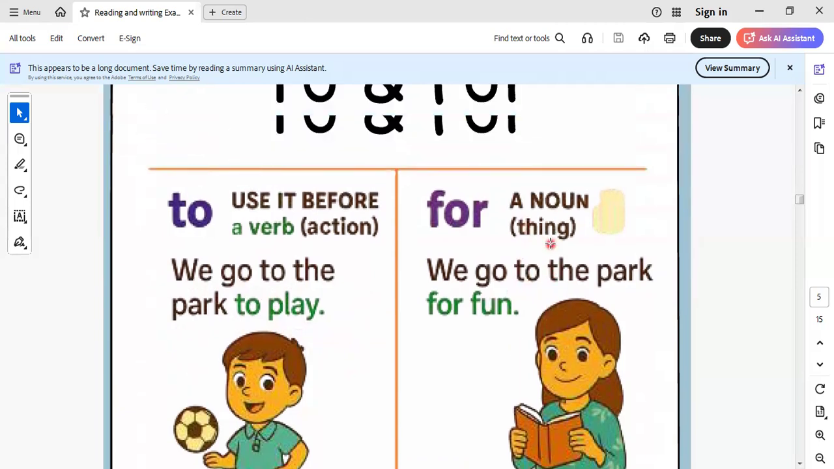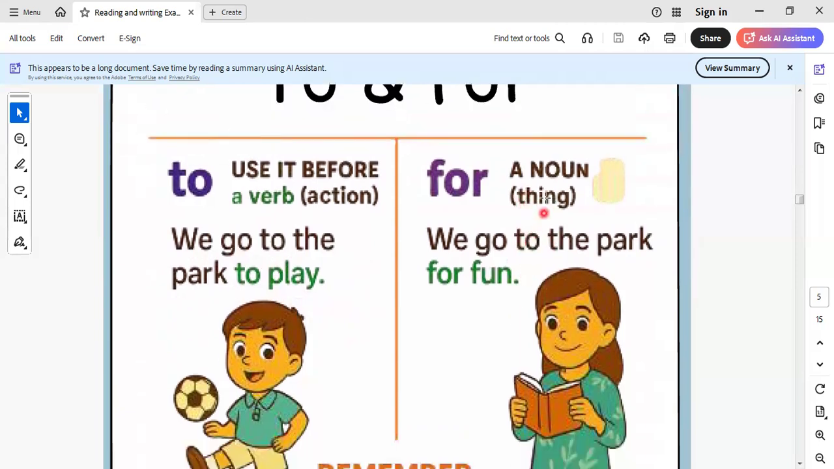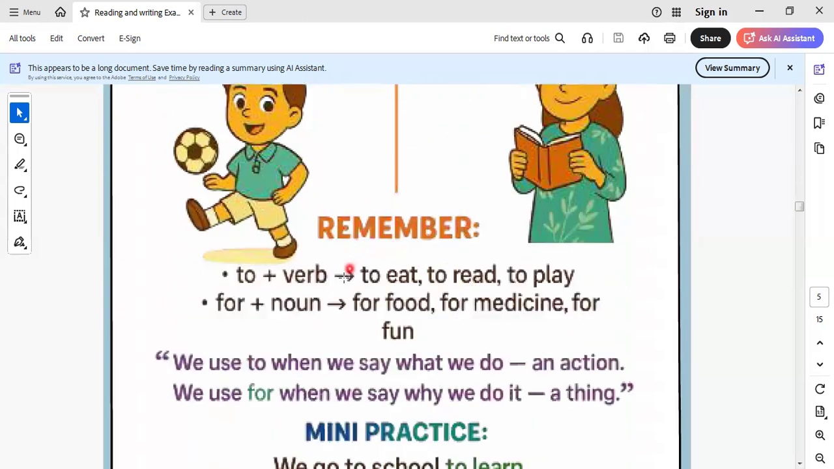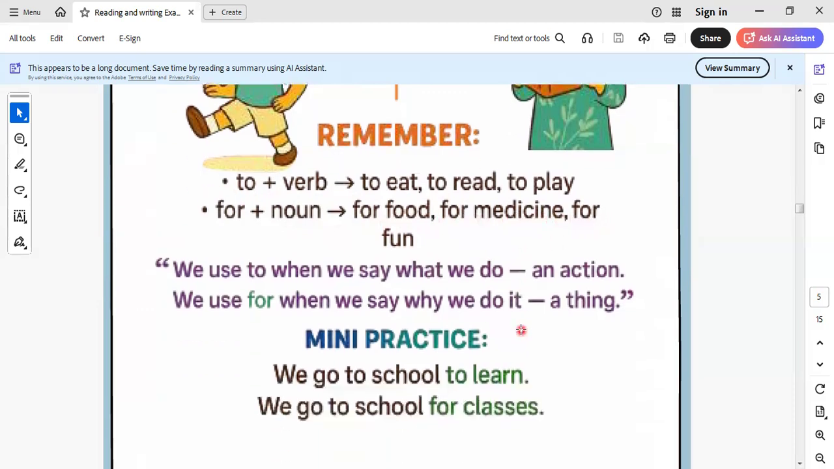When we talk about for, it is followed by a noun for a thing, like this one: we go to the park for fun. Remember, to plus verb. To must be followed by a verb. For must be followed by a noun. Here we say to eat, to read, to play. So to must be followed by a verb. For must be followed by what? By a noun, like for food, for medicine, for fun, and so on.